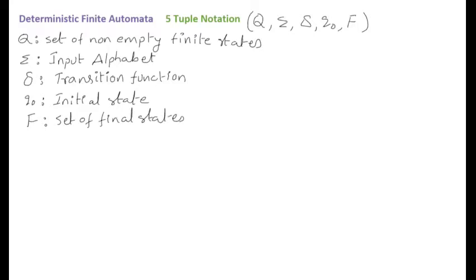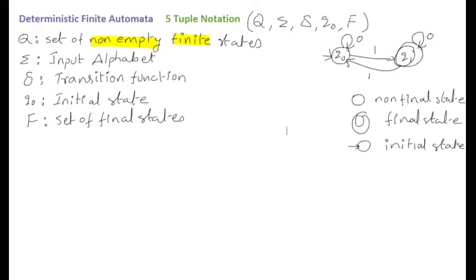Let us discuss more about the five-tuple notation. So Q is a set of non-empty finite states. Non-empty means at least one state should be there and finite means the states must be countable. Let us see the five-tuple notation with an example.